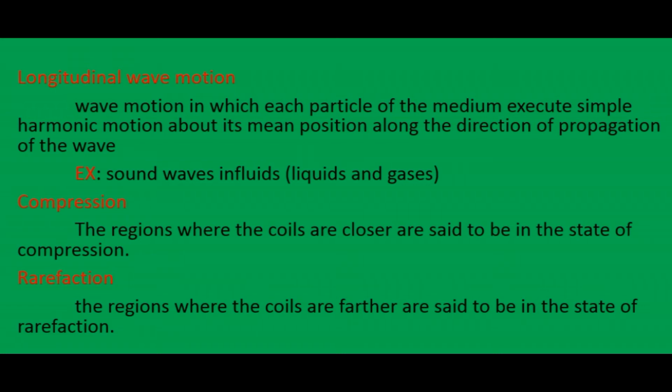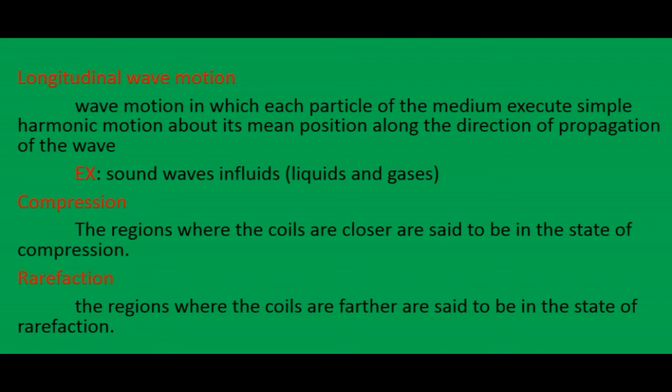In a transverse wave, it is perpendicular to the direction of propagation, but in longitudinal wave motion, it is along the direction of propagation of the wave. Here the example is sound waves in fluids. Fluids means liquids and gases. This type of wave forms in liquids and gases.